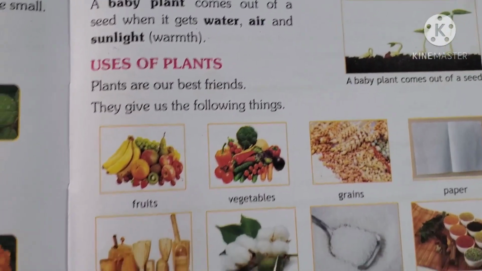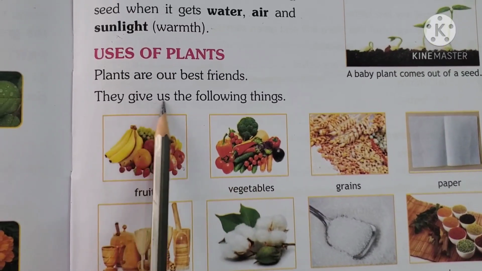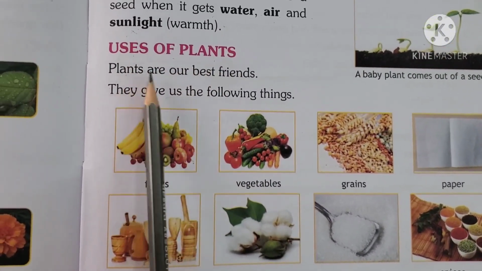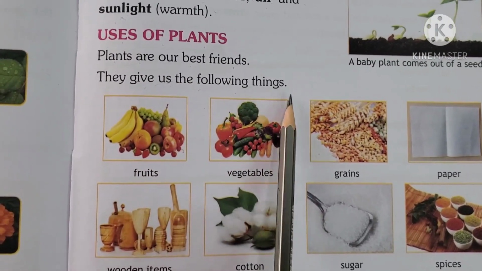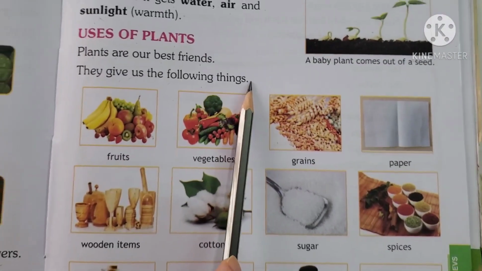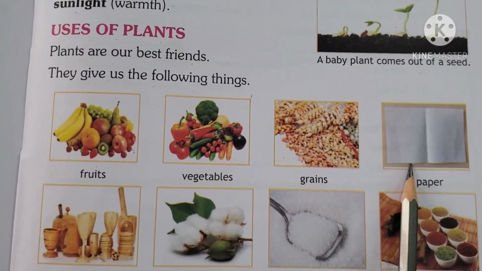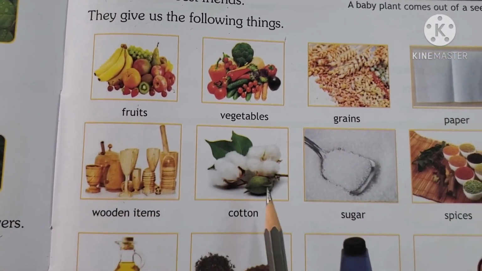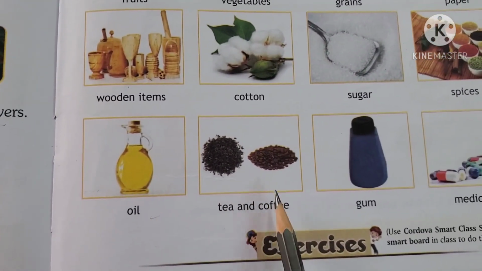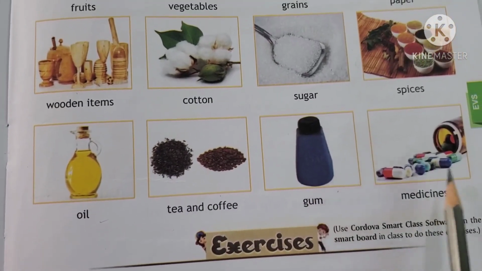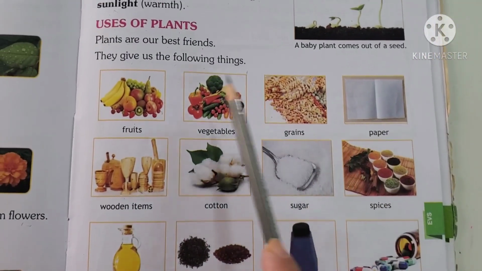Now we will see what type of uses there are from plants. Uses of plants. Plants are our best friends. They give us the following things. Can you see all these pictures? Fruits, vegetables, grains, paper, wooden items, cotton, sugar, spices, oil, tea and coffee, gum and medicines. So these are all the items that we get from plants.